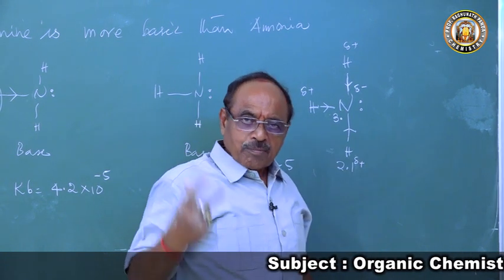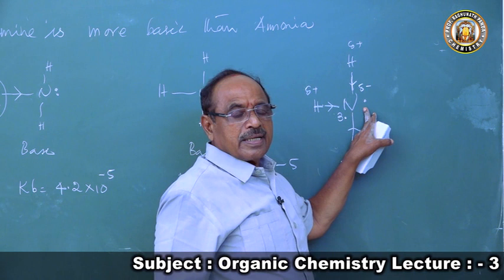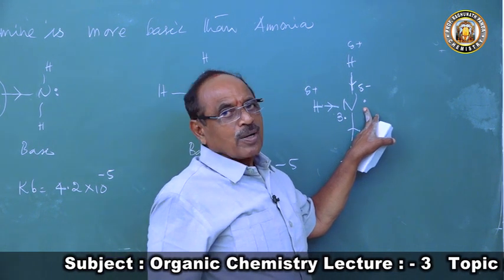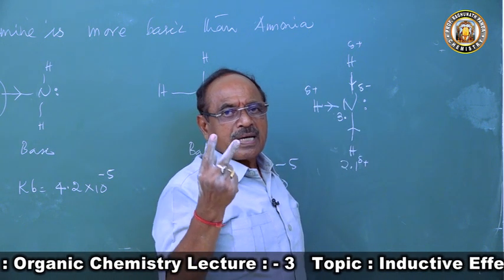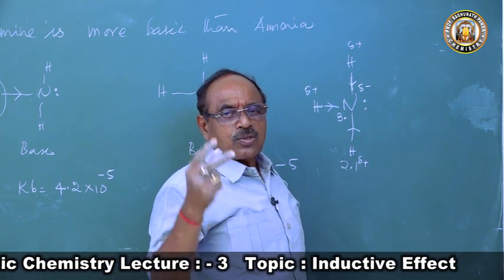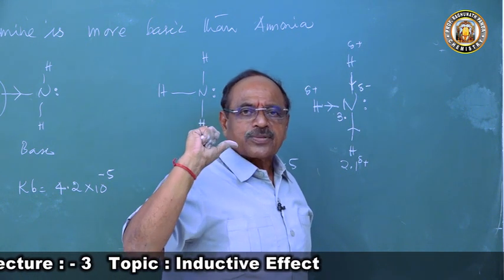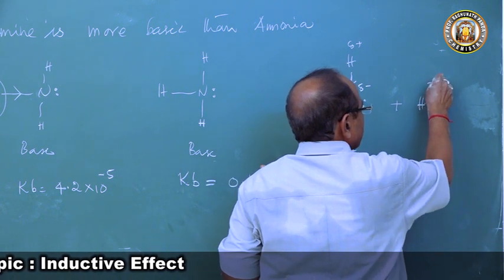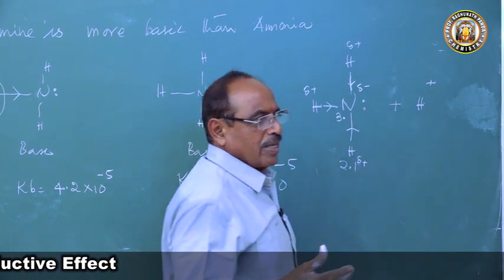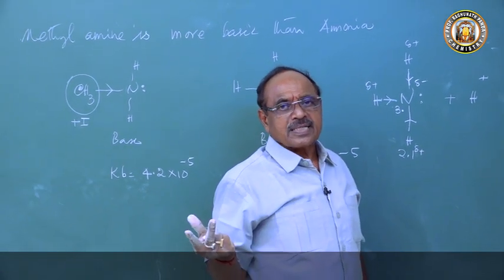So the nitrogen of ammonia has a lone pair of electrons in its non-bonding orbital. So there is a negative charge on nitrogen and a pair of electrons with nitrogen. So this nitrogen can attract H+. Those which attract and accept a proton are bases.